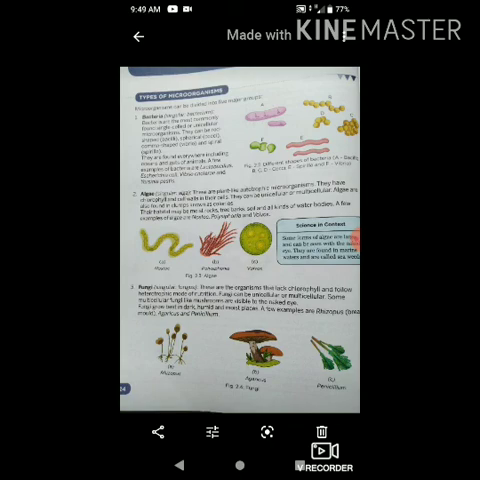Fungi grow best in dark, humid and moist places. A few examples are Rhizopus, which is bread mold. On wet or stale bread that fungus grows, and it is known as Rhizopus. Then Agaricus and Penicillium. Those are examples of fungi.